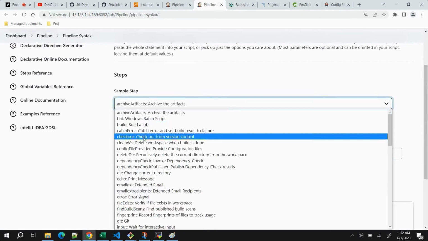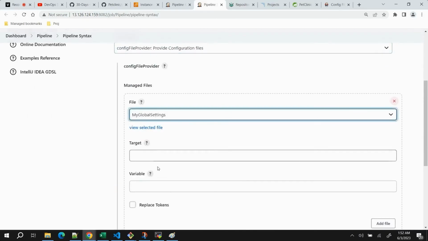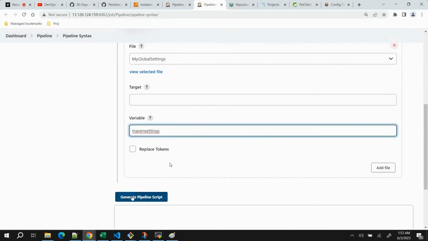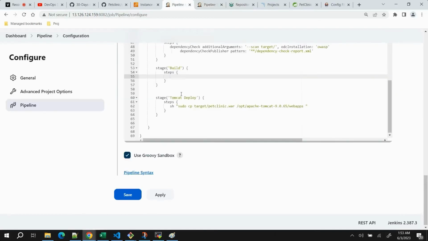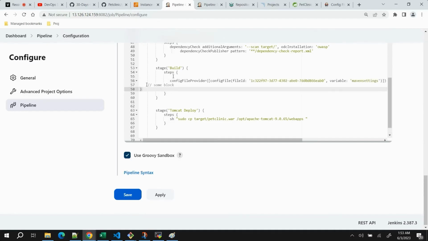So we will use the pipeline syntax. Go here, search for config file provider, you can see it, click on it. We will select the file, and in variable you can provide anything, for example, MAVEN_SETTINGS. This will be used as a variable. And I will generate this script. Let's copy it and paste it inside the steps place. Yeah, paste here. Now we need to write the code for deployment here. Now let me put it, yeah, like this.